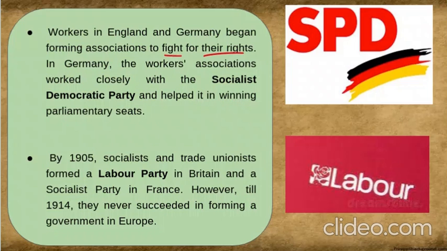In Germany, the Workers' Association worked closely with the Socialist Democratic Party, the SDP or SPD, and it helped in winning the parliamentary seats where the workers were given their working rights in Germany. Now, by 1905, the Socialists and Trade Unionists formed a Labour Party in Britain and a Socialist Party in France also. But till 1914, they never succeeded in forming a government in Europe. The SPD could win parliamentary seats, but these didn't form a government in Europe.